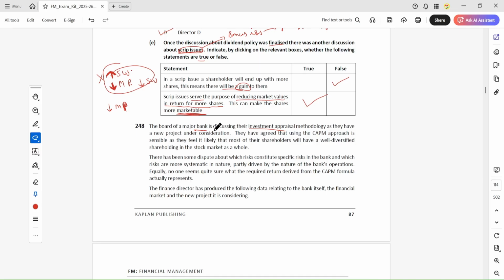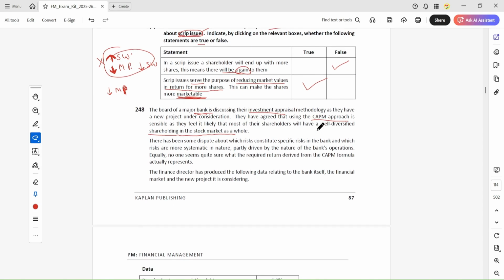They have agreed that using the CAPM approach is sensible, as they feel it likely that most of their shareholders will have well diversified shareholdings in the stock market as a whole. So to appraise the investment, they are using the CAPM approach.